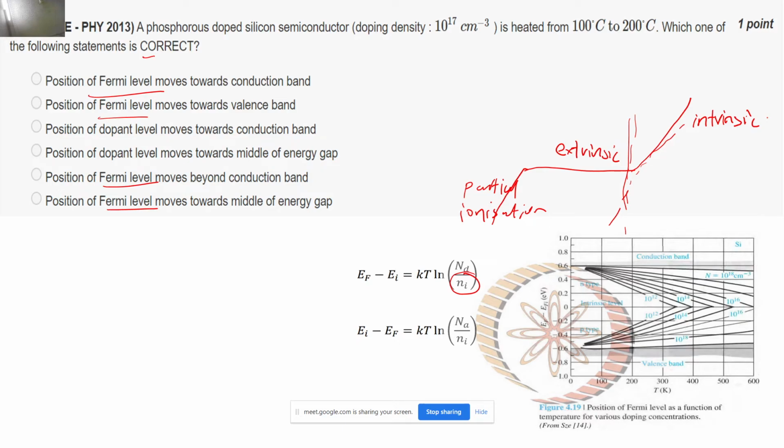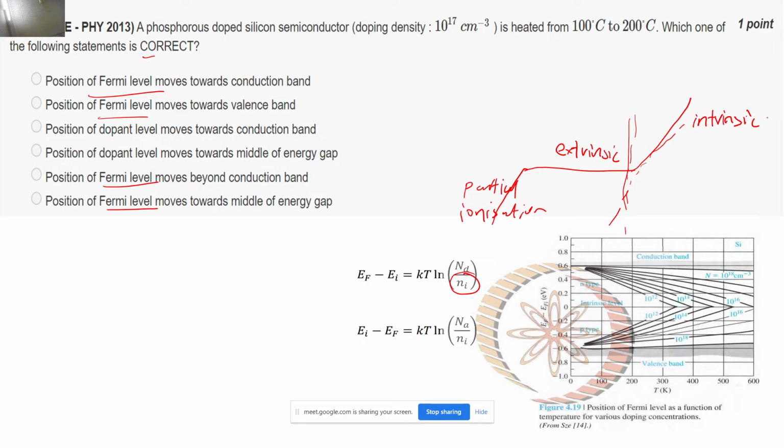So let's see which option says that when the temperature is increasing, the Fermi level moves towards EFi, and EFi is very near to the mid gap, correct? The mid gap and EFi are very close to each other, so EF should move towards the mid gap.